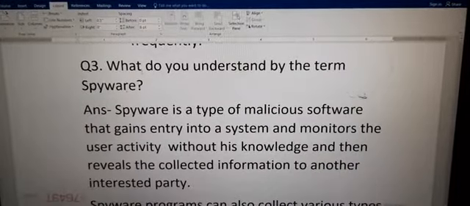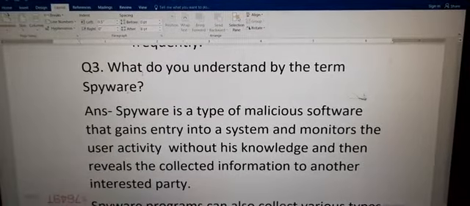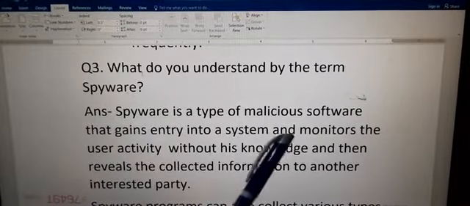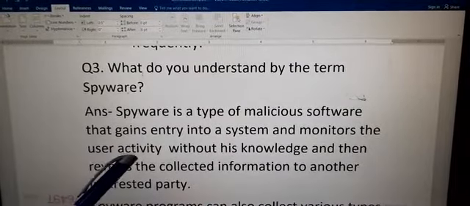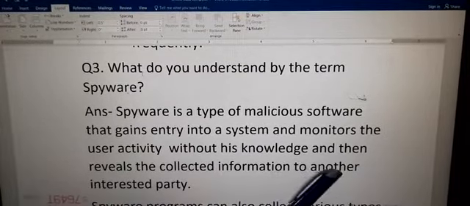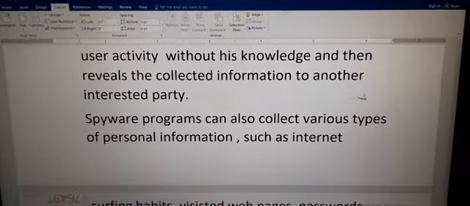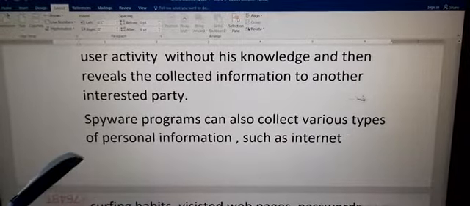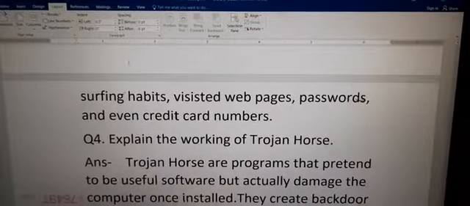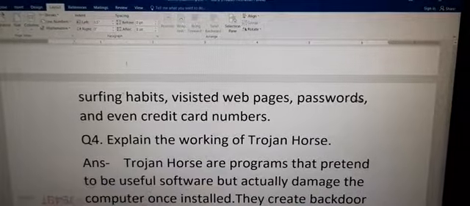Third question is, what do you understand by the term spyware? Answer is, spyware is a type of malicious software that gains entry into a system and monitors the user activity without his knowledge and then reveals the collected information to another interested party. Spyware programs can also collect various types of personal information such as internet surfing habits, visited web pages, passwords, and even credit card numbers.